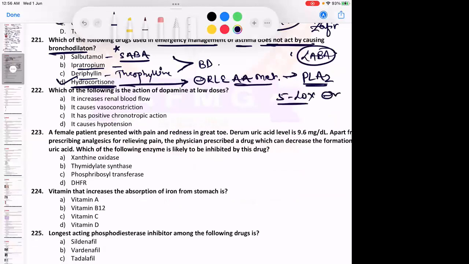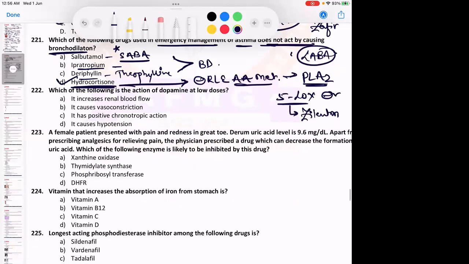It is a repeat question, asked twice. A 5-lipoxygenase inhibitor used in asthma. This 5-lipoxygenase is the enzyme which converts arachidonic acid to leukotrienes. So either give steroids, or a 5-lipoxygenase inhibitor, or montelukast or zafirlukast. This one is known as zileuton.